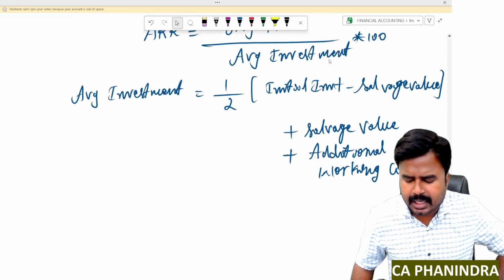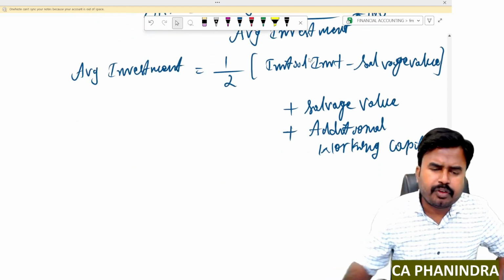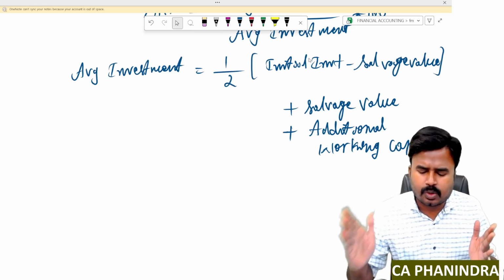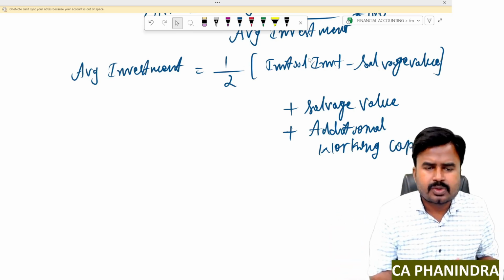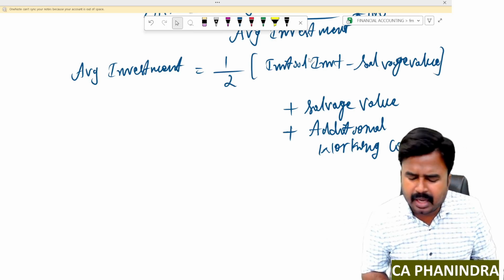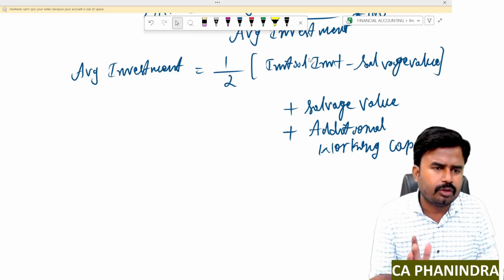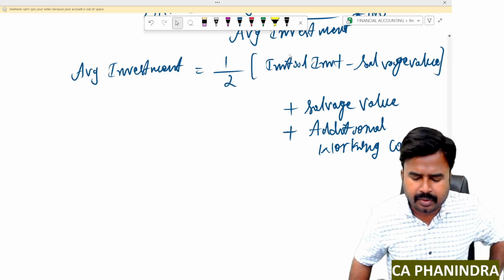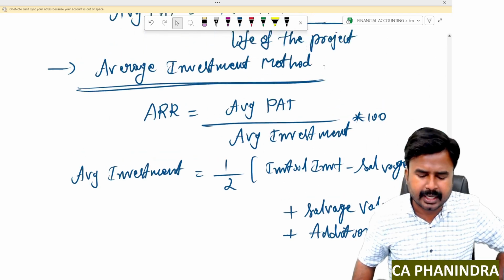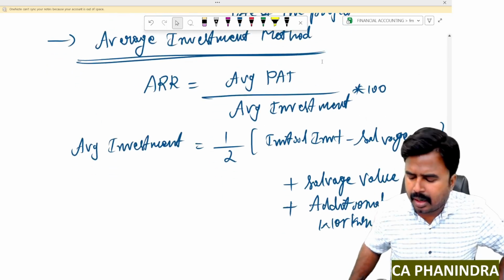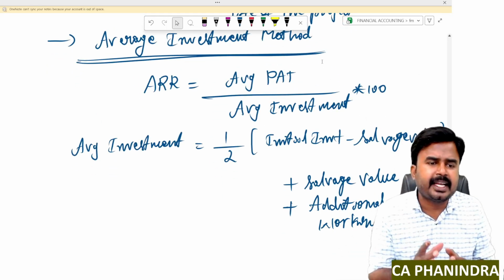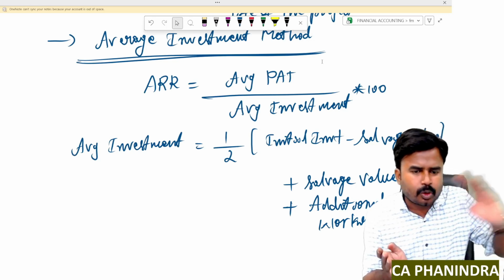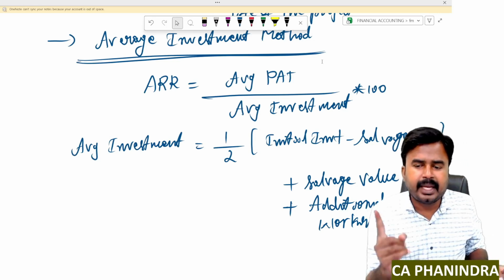Don't go for the logic behind this average investment. That's a simple thing: opening investment plus closing investment divided by 2. By solving that equation, you'll get this formula actually. Don't need it. Just follow the formula. It's a standard formula. Just learn it by heart and apply it in the examination. Under the average investment method, instead of taking total investment in year 0, I'm going to take the average of the opening and closing investment, the project beginning and project ending.